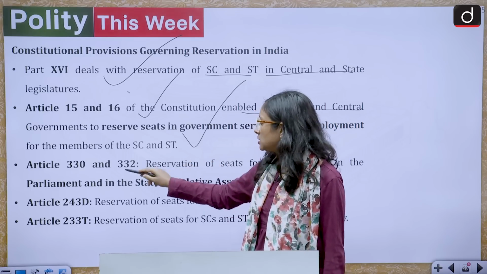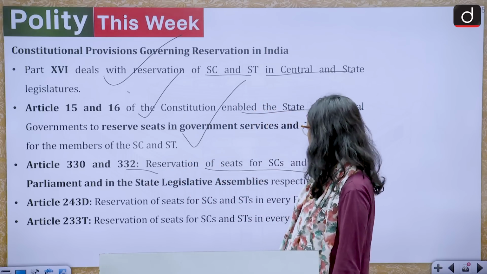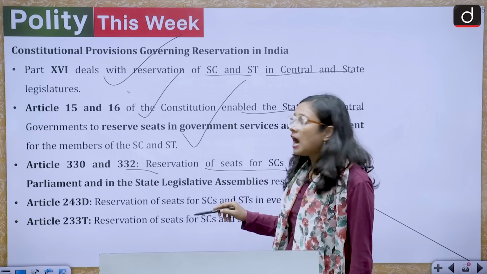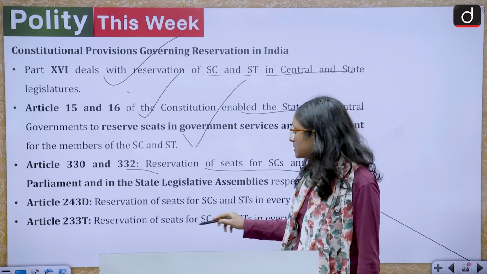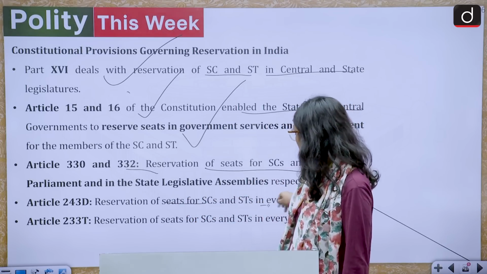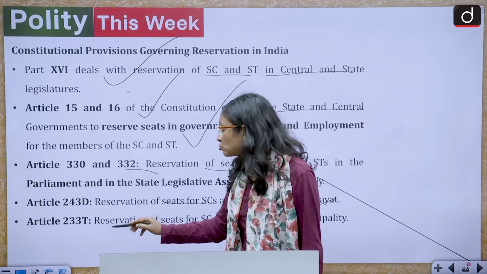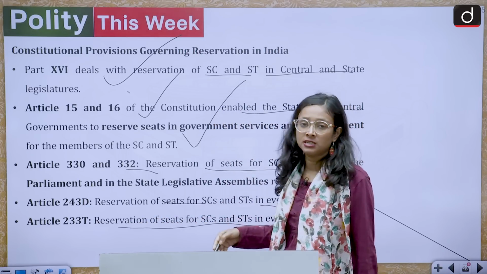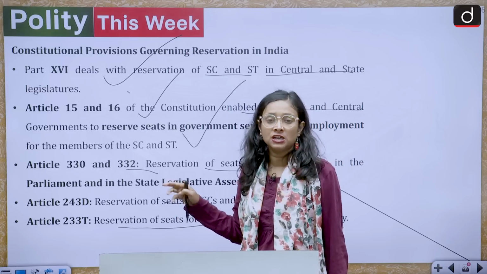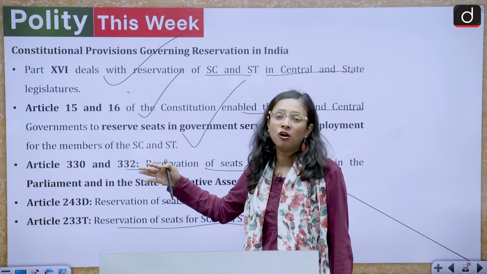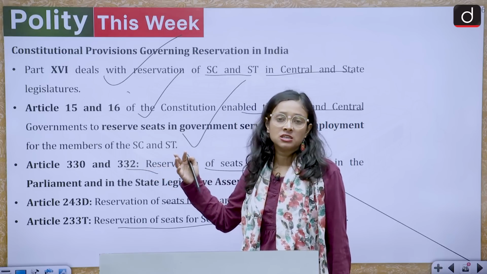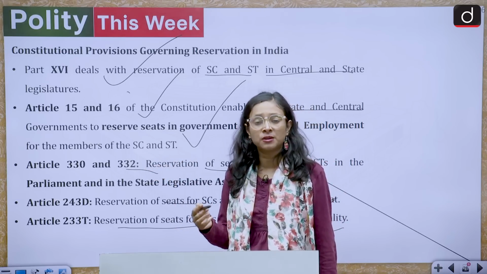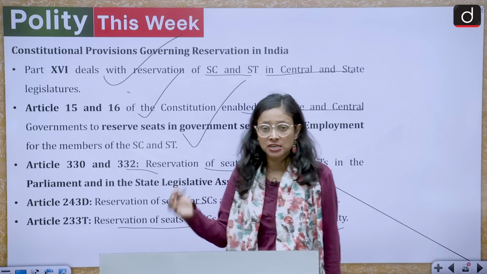Article 330 and 332: reservation of seats for SC, STs in the Parliament and in the State Legislative Assemblies. Article 243D: reservation of seats for SC, STs in every panchayat. Article 243T: reservation of seats for SC, STs in municipalities. So we have seen that with time the reservation has evolved, and different clauses, different articles of the Indian Constitution talk about the reservation and upliftment of the marginalized section of society.